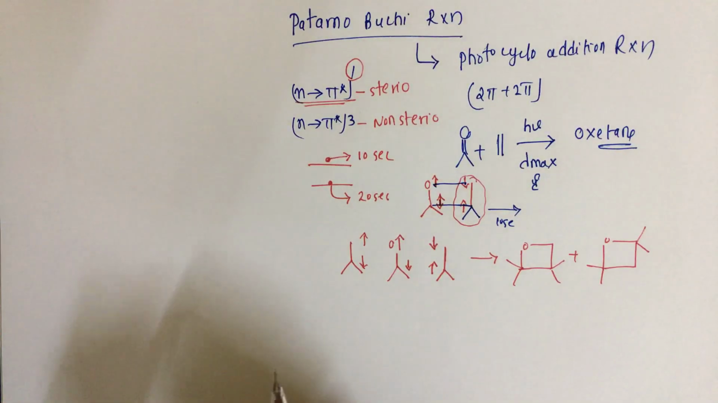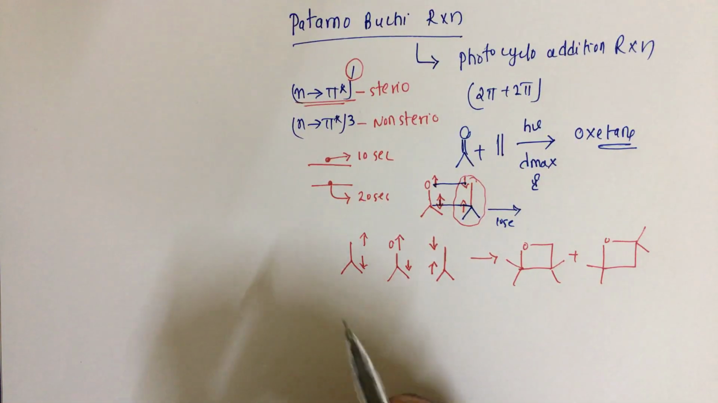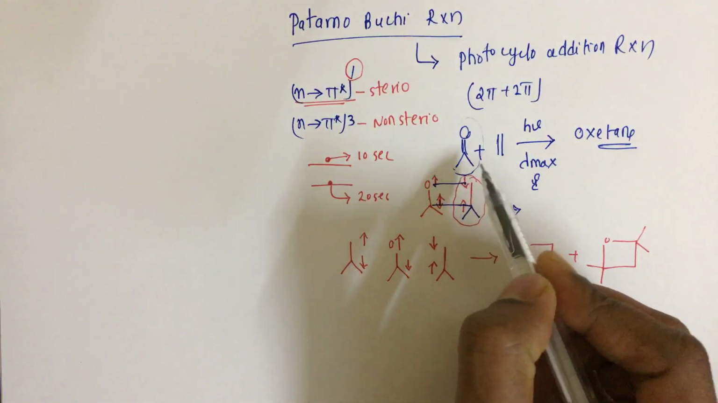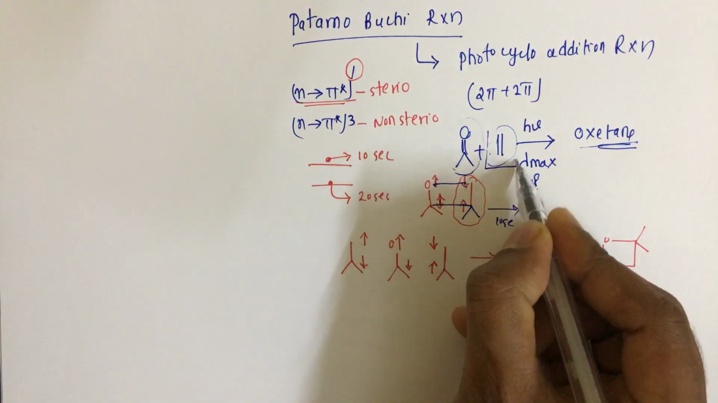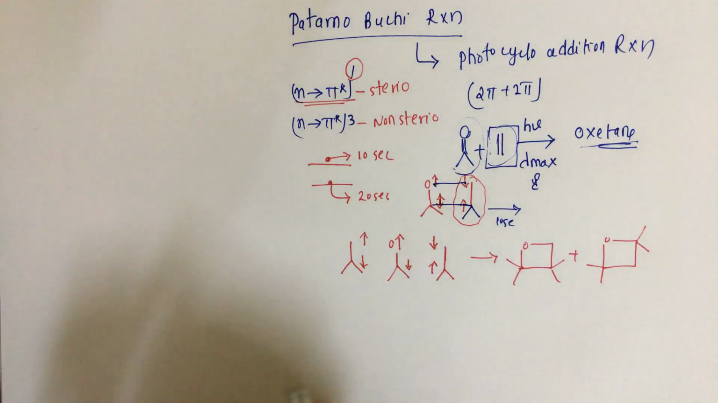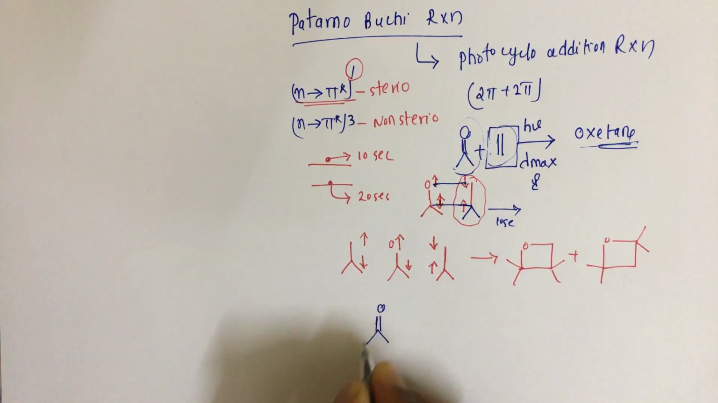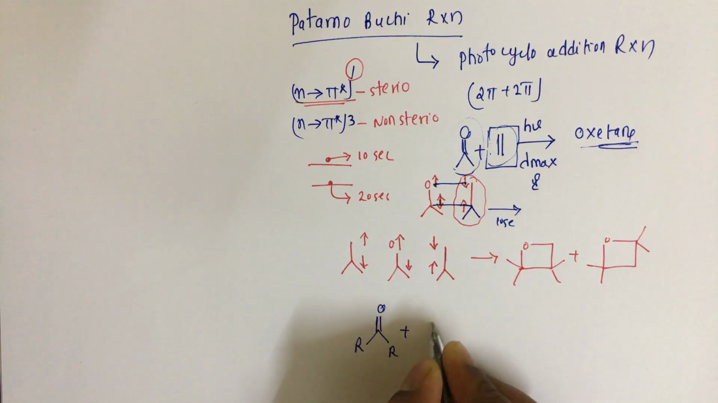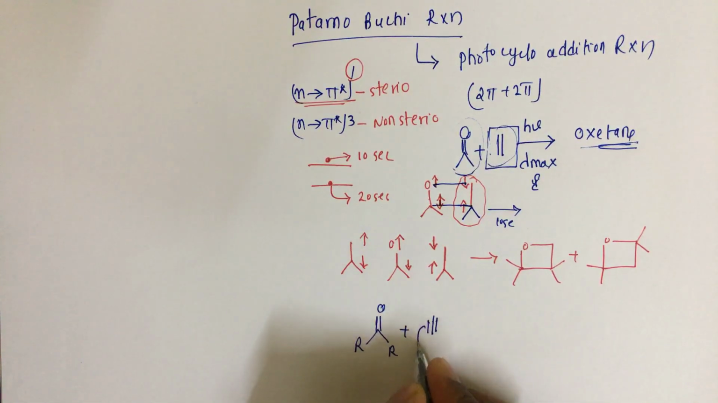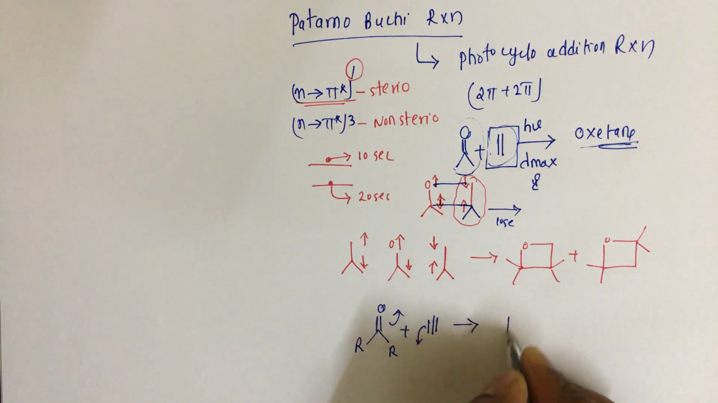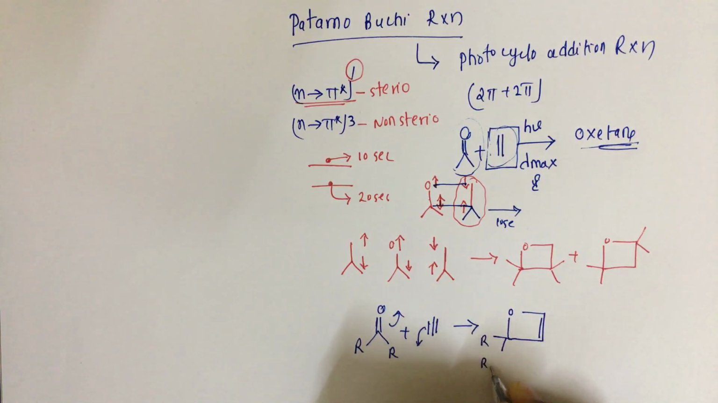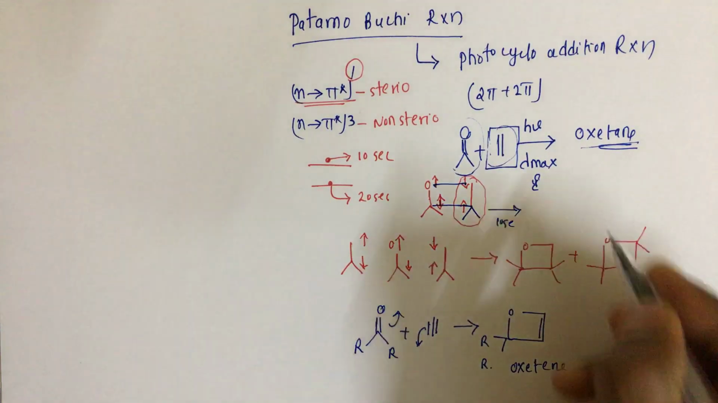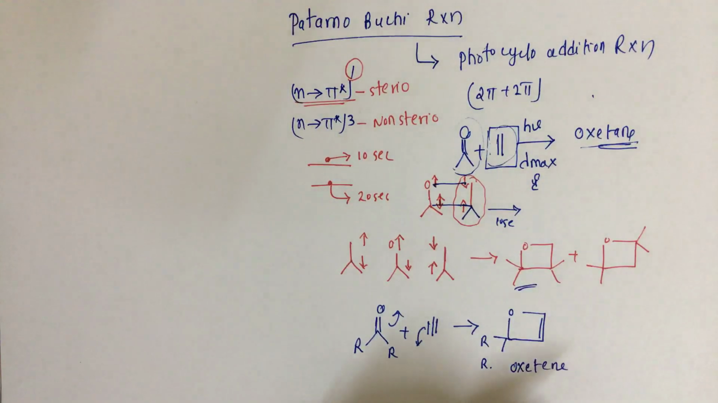Next, the Paternò-Büchi reaction means the reaction of a carbonyl compound plus an olefin gives an oxetane. Here, with an alkyne, the Paternò-Büchi reaction is also possible. Here we have an alkyne, this comes this way and this goes this way. This is called an oxetine and this is called an oxetane.